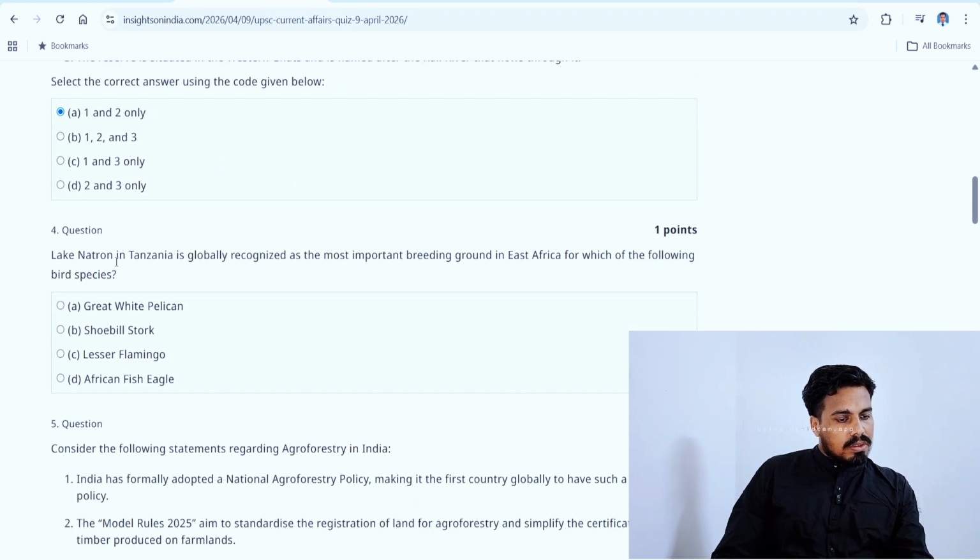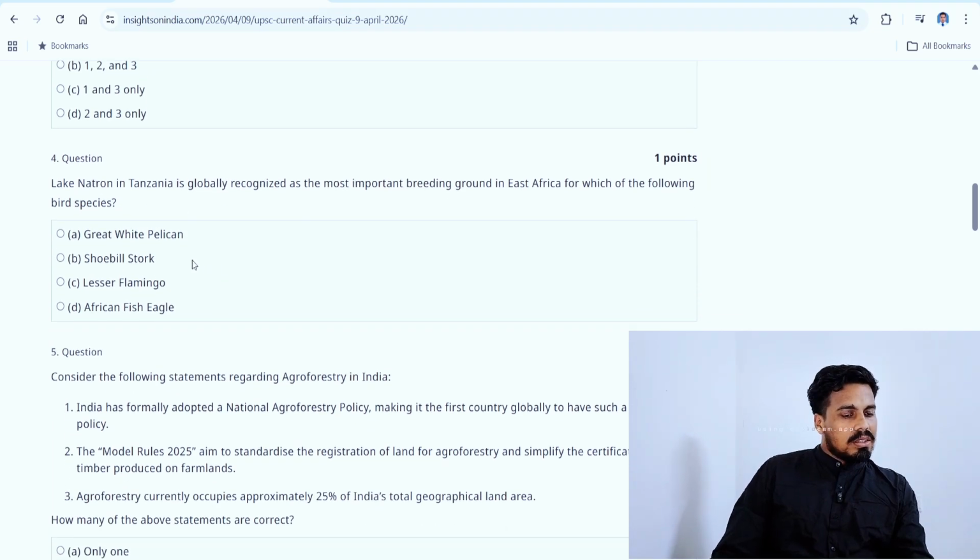Lake Natron in Tanzania is globally recognized as the most important breeding ground in East Africa for which of the bird species? Oh, tough one. But it's a lake, Lake Natron in Tanzania. So great white pelican, shoebill stork, lesser flamingo, African fish eagle. Since it is a lake, flamingos and storks have priority here.